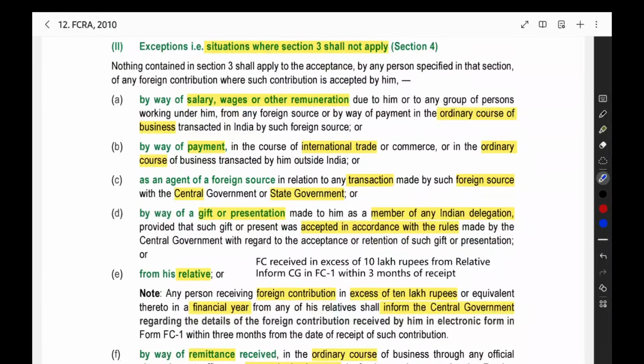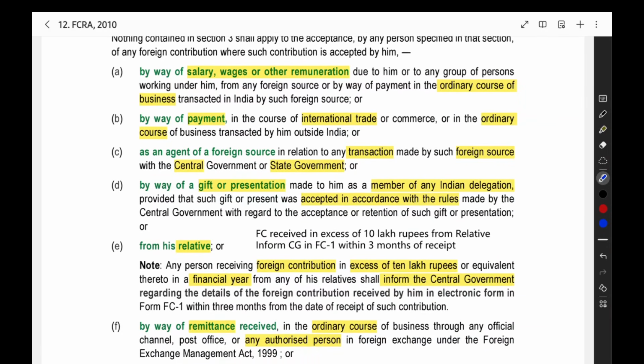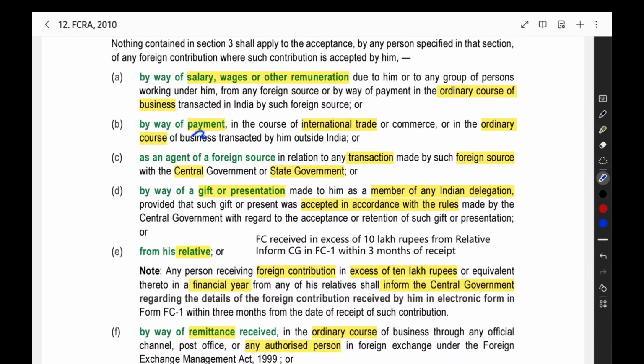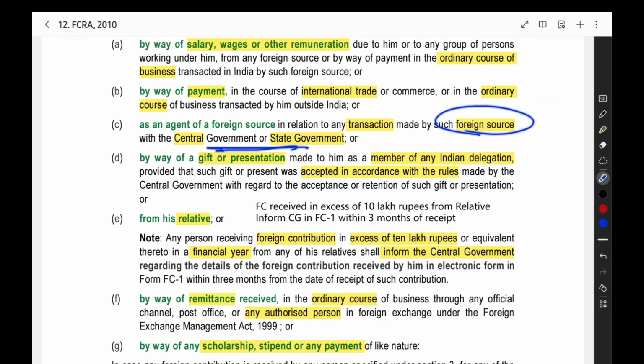In these transactions, section 3 will not apply. Like you are getting some salary, wages, other remuneration, then for that section 3 will not apply. In the ordinary course of business you are doing, then section 3 will not apply. You are not having any prohibition. Then you are making payment in international trade, in the ordinary course of business, then also it will not apply. Then you are an agent of a foreign force. The transaction is happening between the foreign force and the central government or state government.